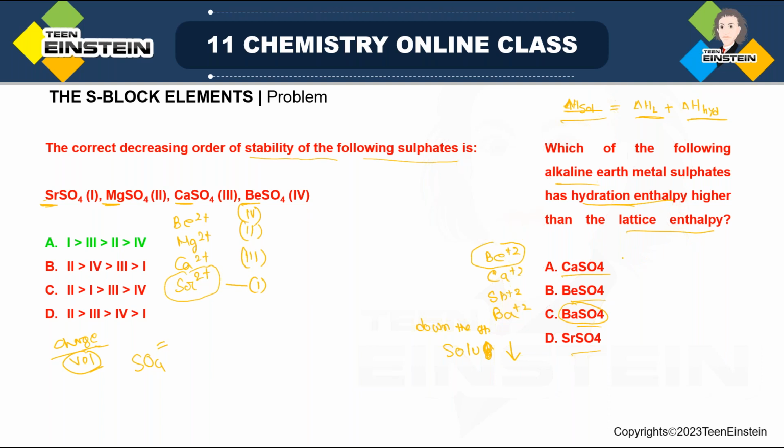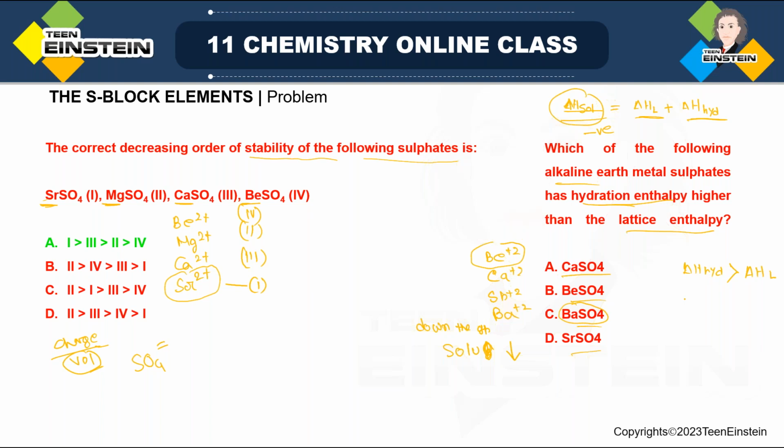It is another way of saying that when hydration enthalpy is high, Δ solution will become negative, because Δ hydration is higher than the lattice enthalpy. Now when I say higher, don't consider the negative sign, it is only the numerical value of Δ hydration. If you consider the sign, that means it is more negative.